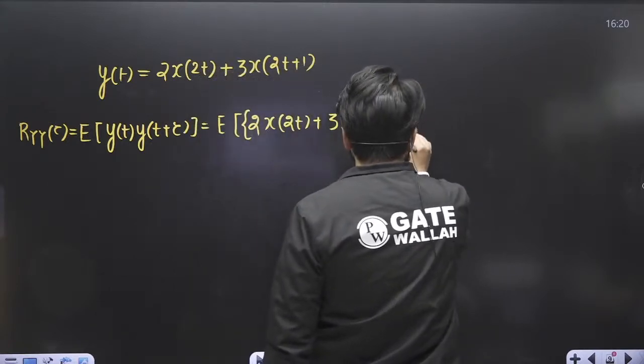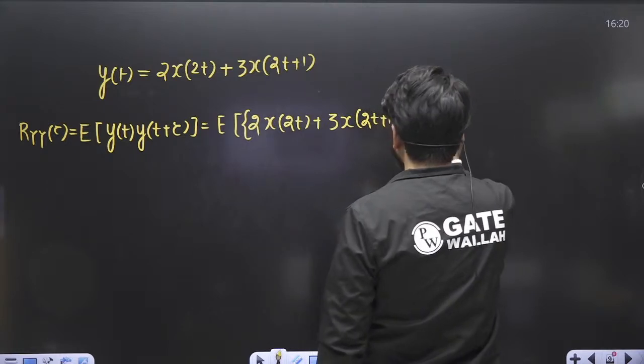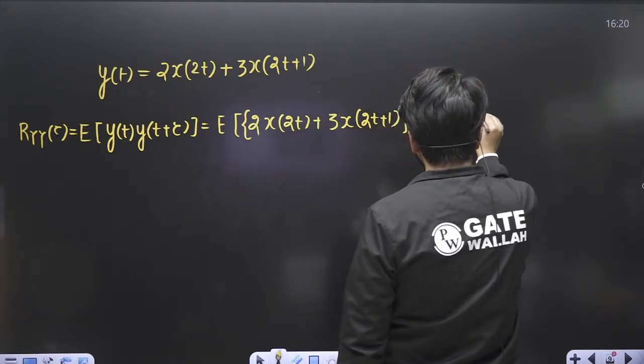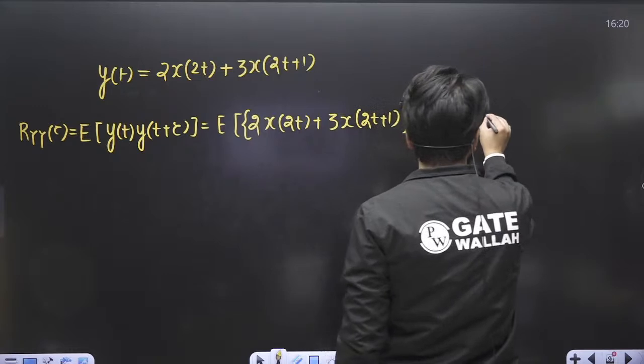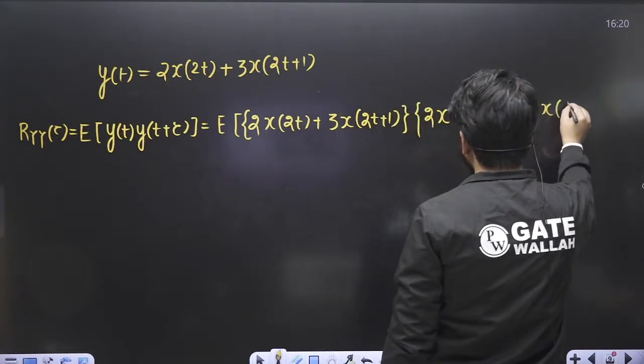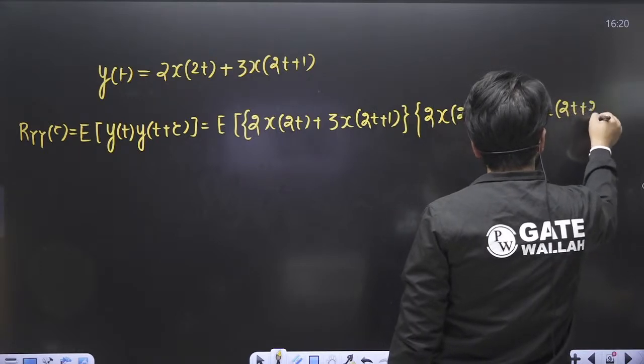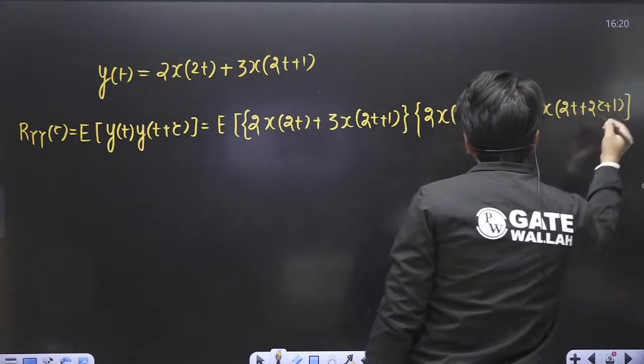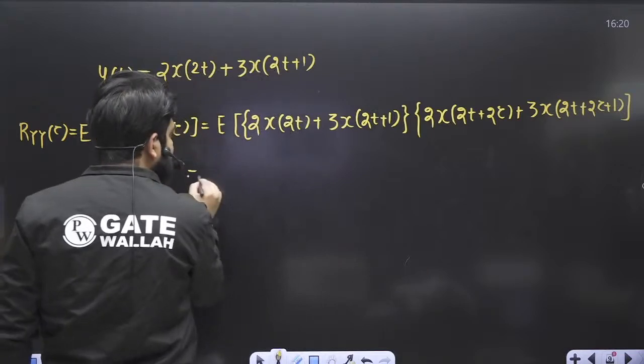Now I can also write it like this: 2x, instead of t I'll be writing 2t plus tau, plus 3x(2t+2tau+1). Now let us try to multiply this expression.